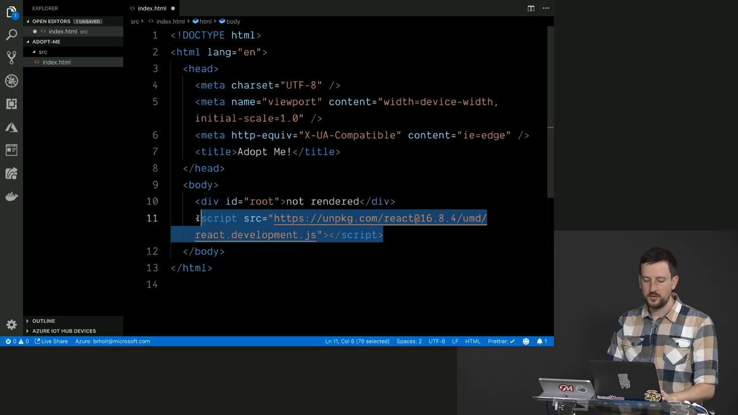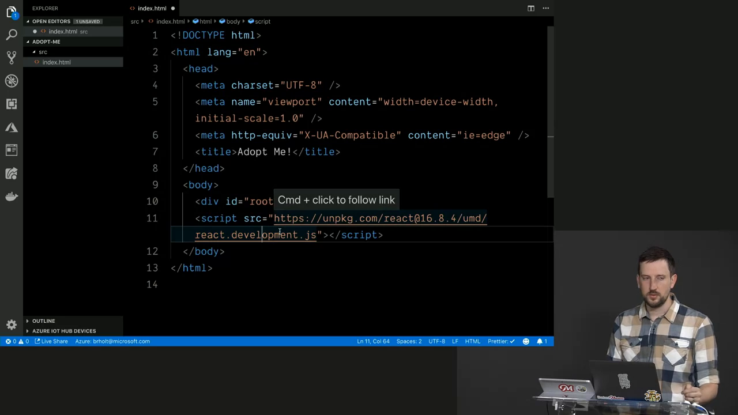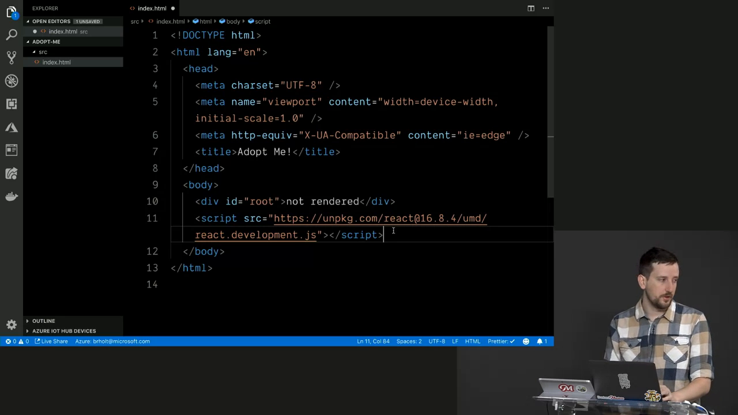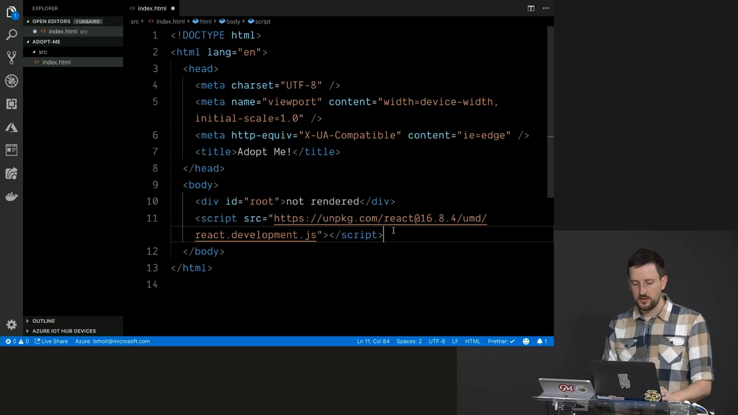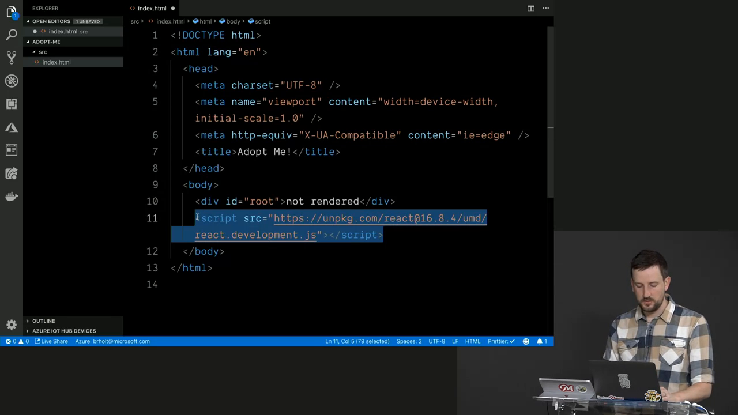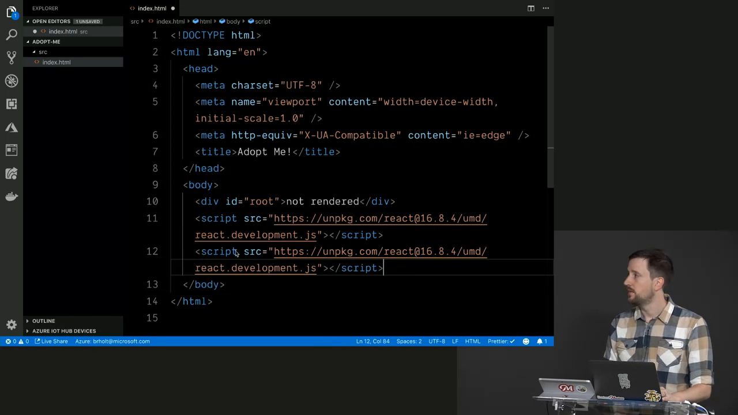So what this is going to do is go out to the CDN, grab this file, which is a compiled React file, and load this as a top-level React variable, so you can use React. Okay, we're going to need another one of these, so I'm going to copy this and paste it underneath it again, and then I need to change 2 things.